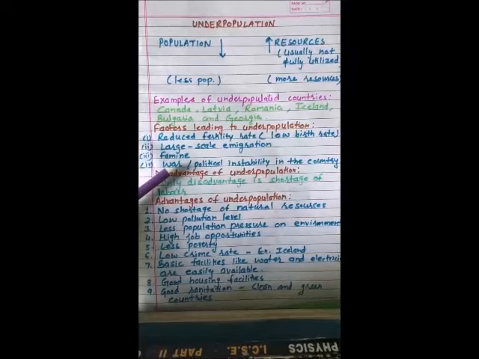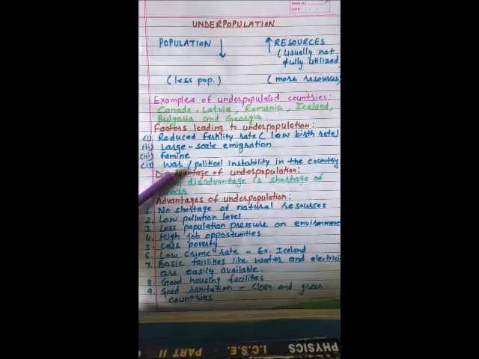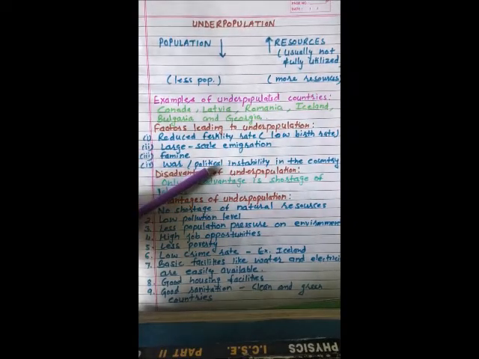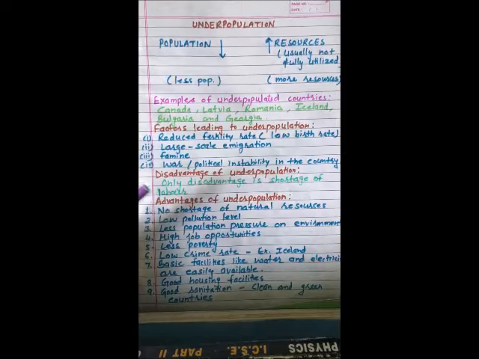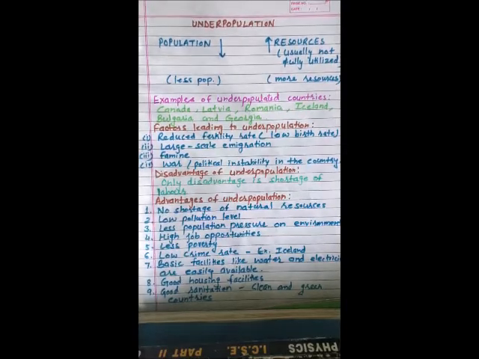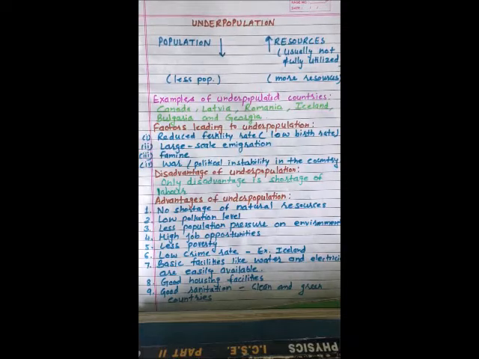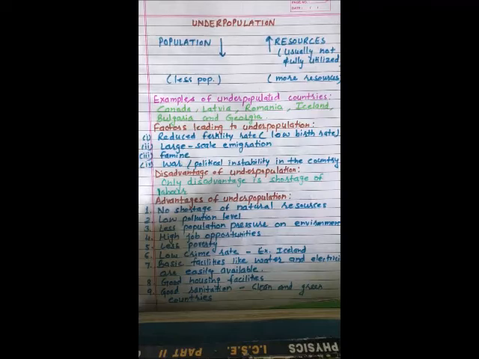If there is a war-like condition in the country, or the government of the country is not stable, in that case people will leave that country and move to another country, which is also a leading factor in underpopulation.